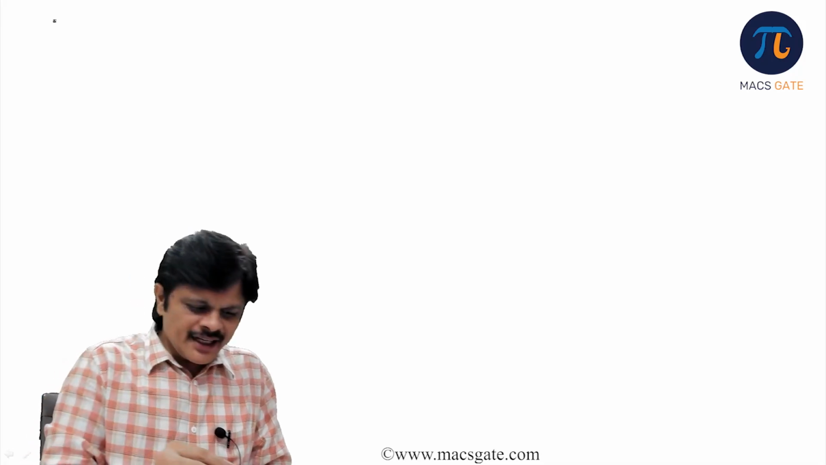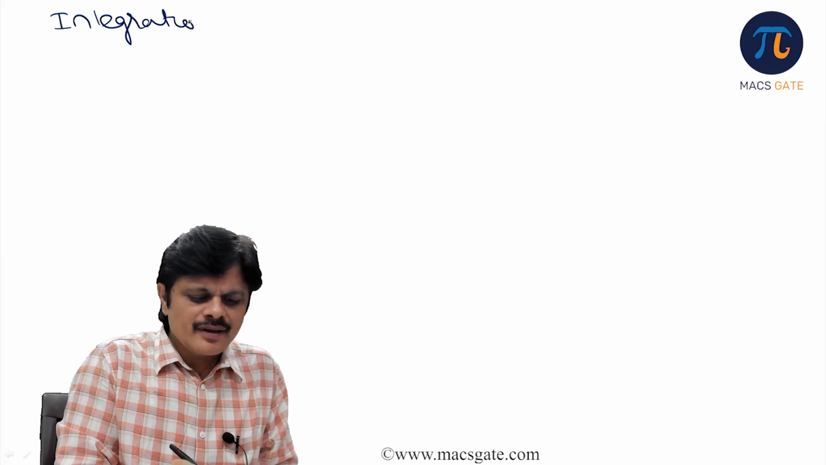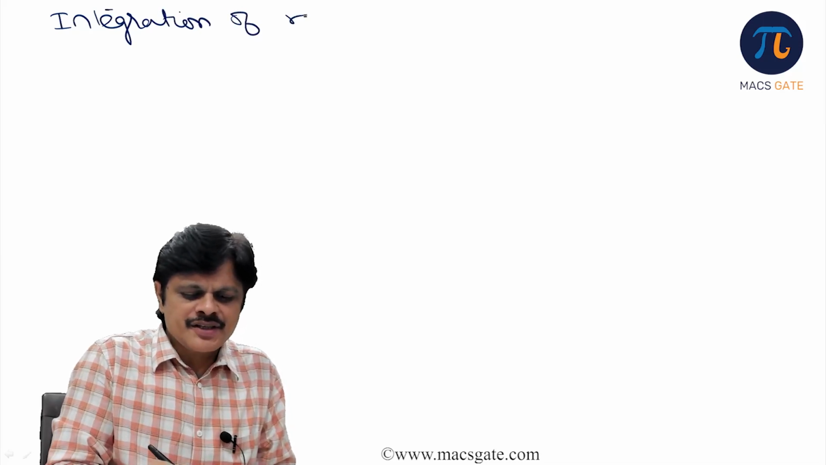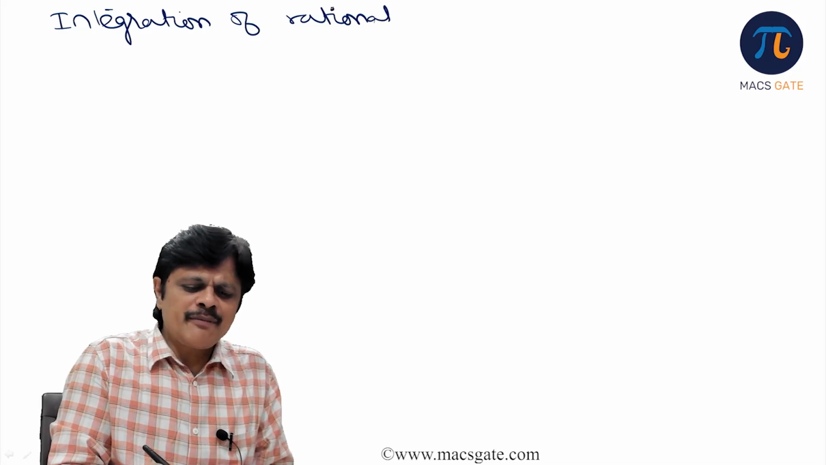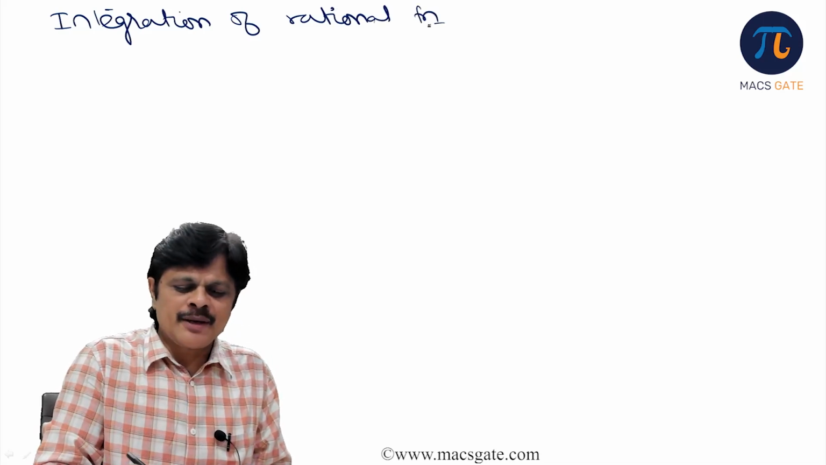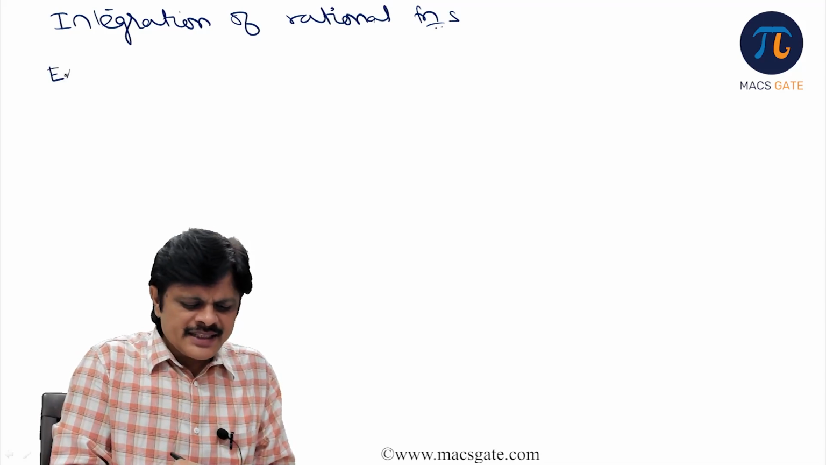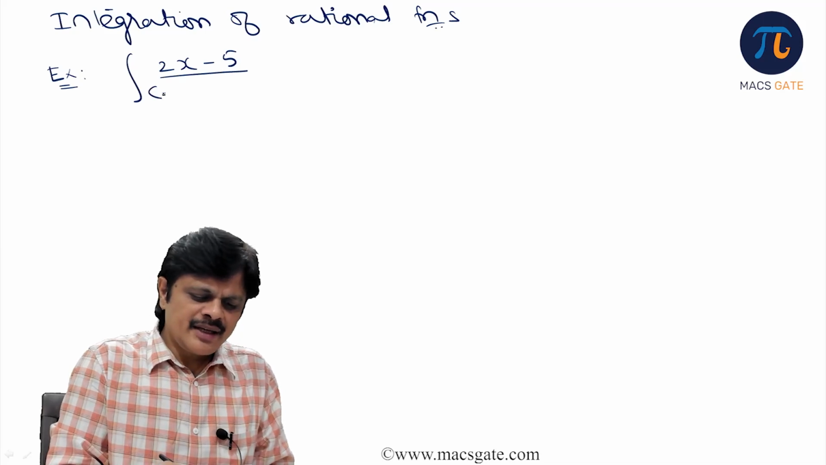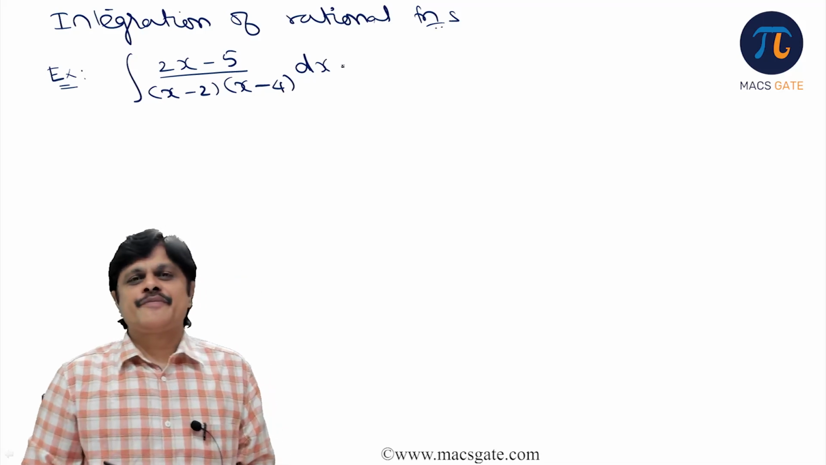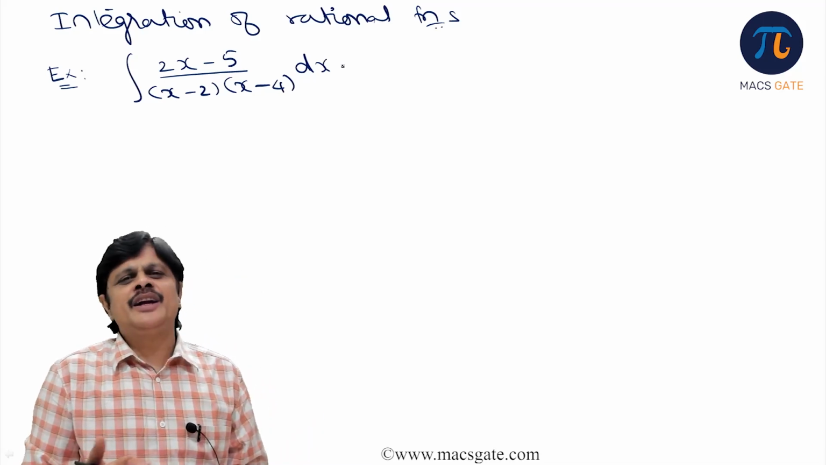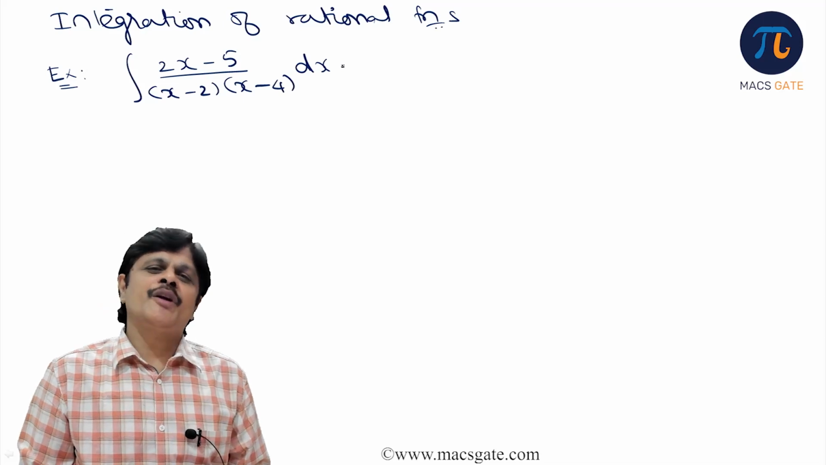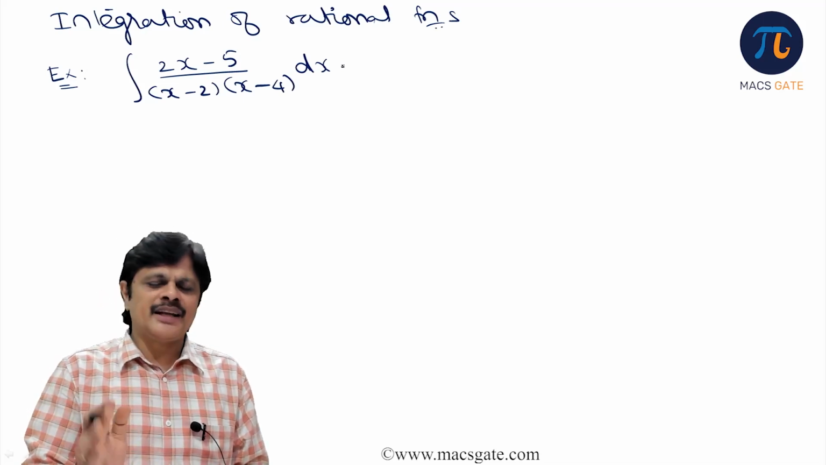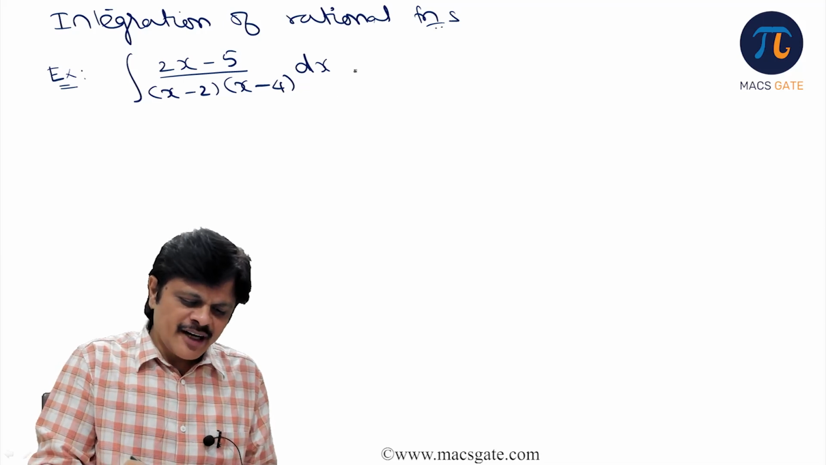Now let us see integration of some rational functions. The idea is using partial fractions to solve the problems. Let us take one simple example. Integral of 2x minus 5 by x minus 2 into x minus 4 dx. You divide into partial fractions, and automatically integral 1 by x form you are going to get. Integral 1 by x dx is log x plus c. That would be the answer. So for this partial fraction, what is the idea?